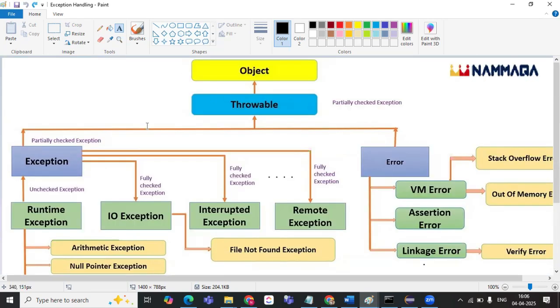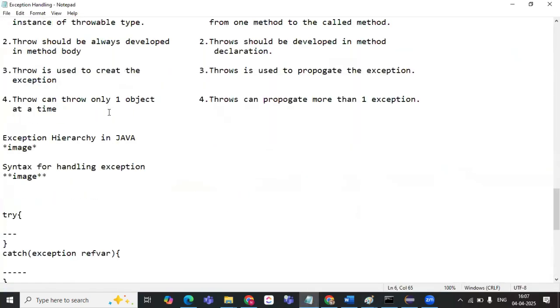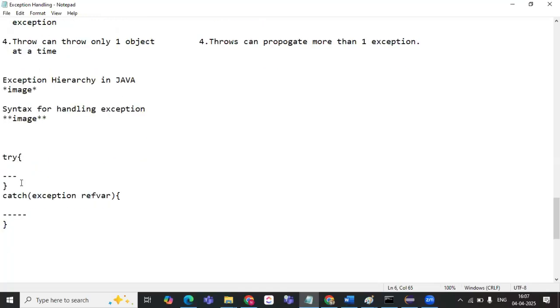Yes, ma'am. So for all the exceptions we get, the Exception class is the supermost class. For the Exception class, Throwable is the superclass, and for the Throwable class, the Object class is the superclass. So how does the syntax look?